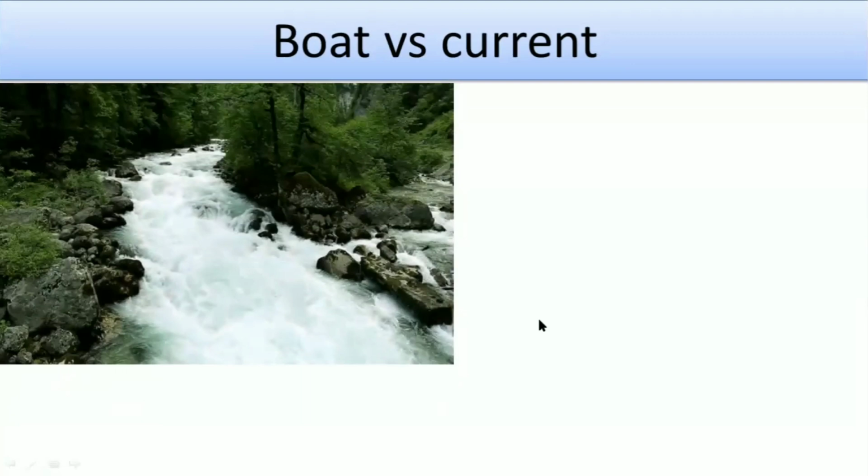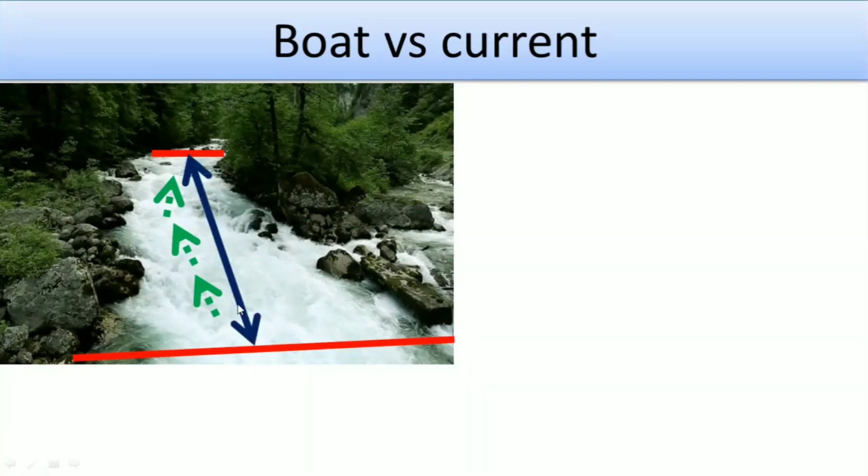First of all, suppose it is a river, and the river flows in this way. Suppose a person has to go from this point to that point, so this is the direction one has to go. If a person goes with a boat from here to here, in this direction, then that will be along the current. So the boat speed and the current speed will be added.